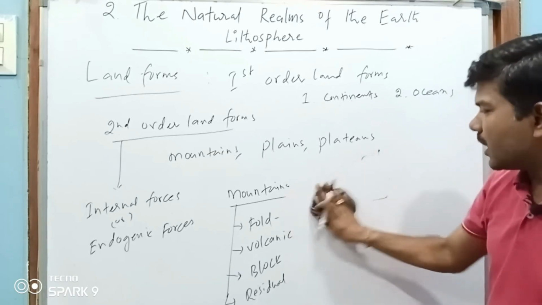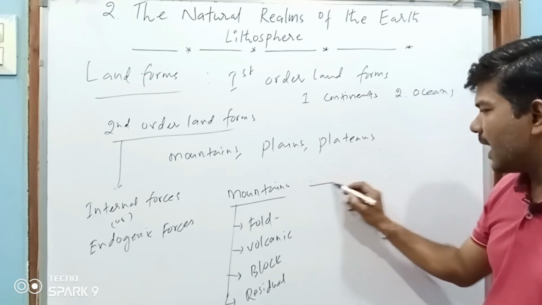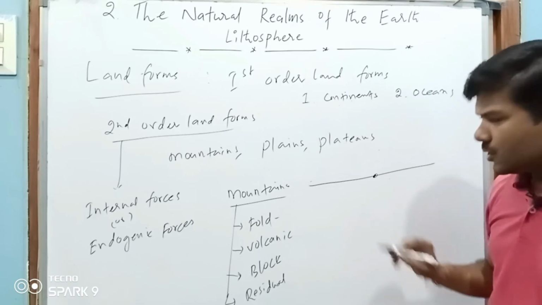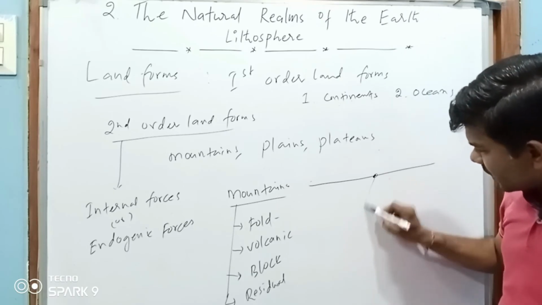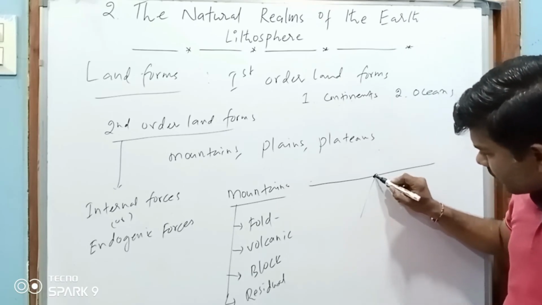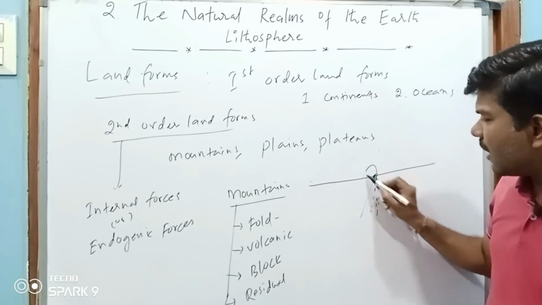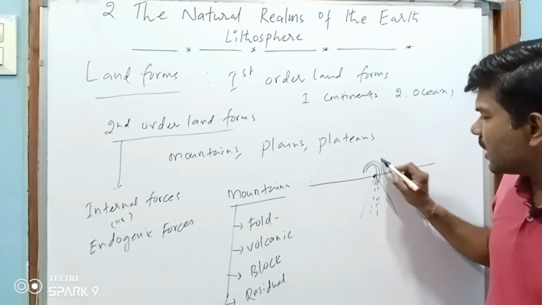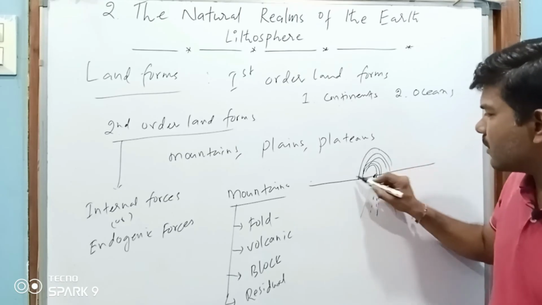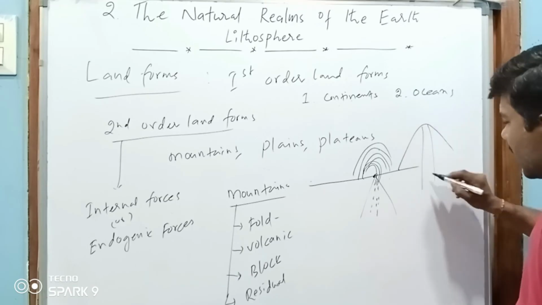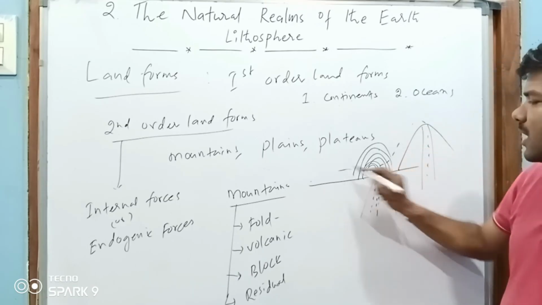Next, volcanic mountains. For example, this is the land surface. There is a small vent here, and from here lava is pouring. Lava is coming out from the inside of the earth, pouring on it, and soon it became a small mountain. After that it became a mountain, and the lava also poured on the surface of the earth.